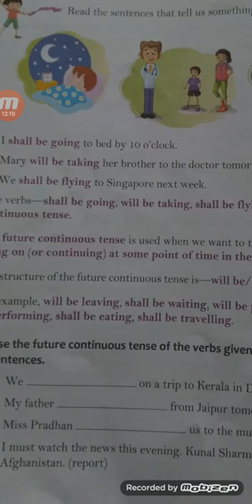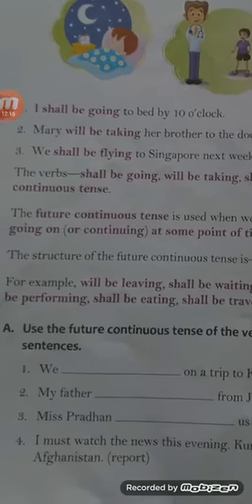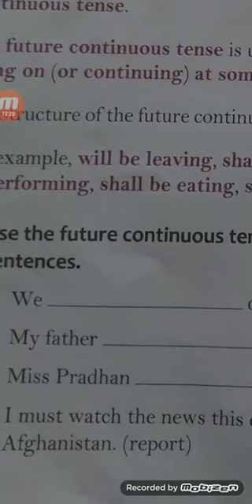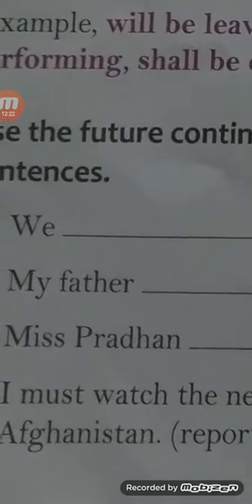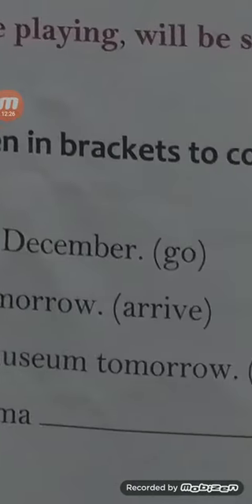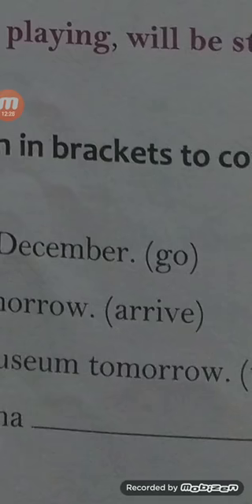Okay, students, now look here again. In the second sentence, what do you use with my father? Definitely we will use will be. My father will be, and in the brackets is given arrive. So what is the ing form of arrive?